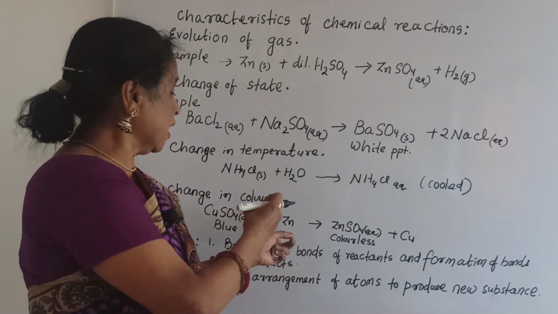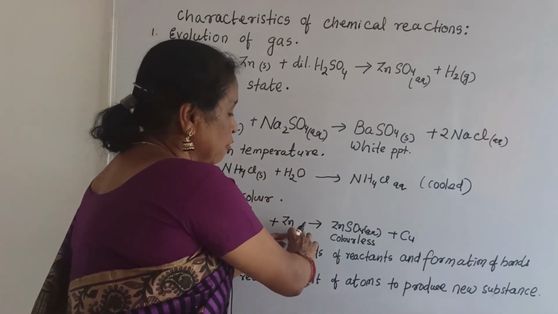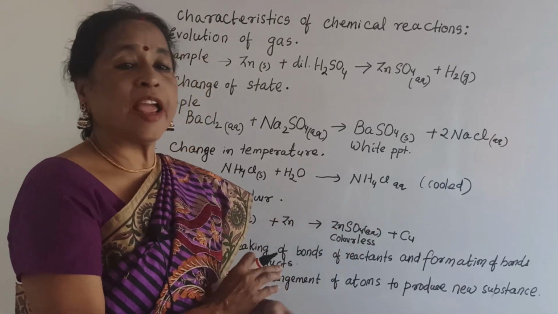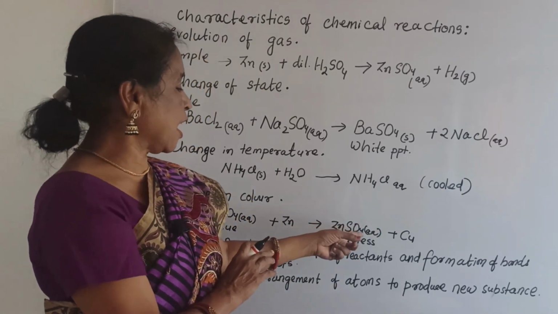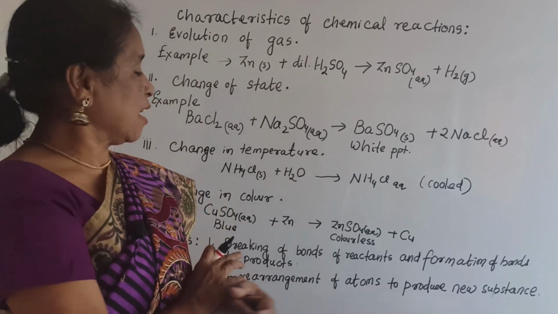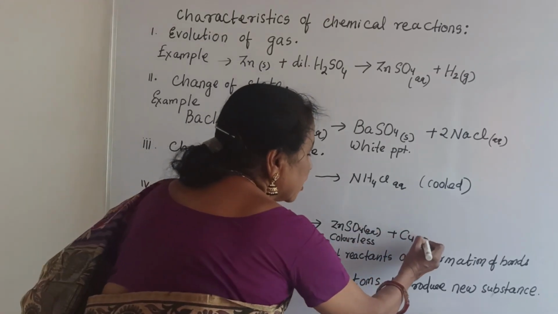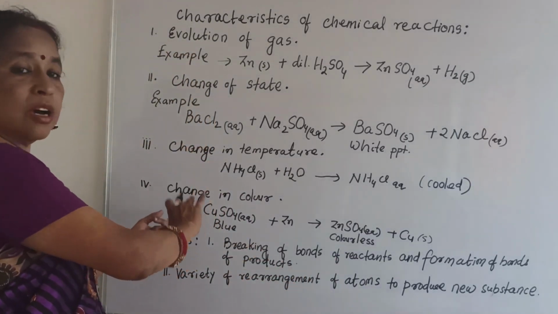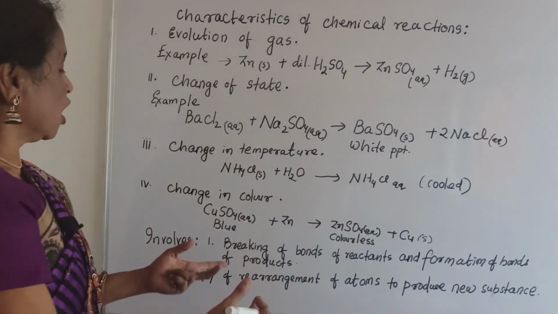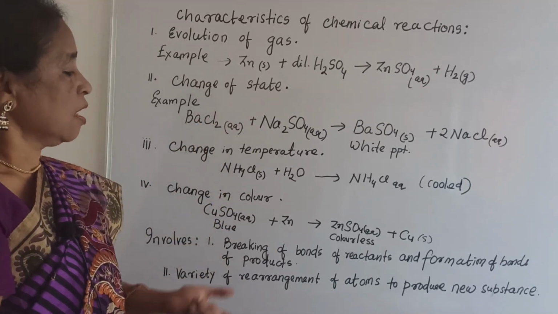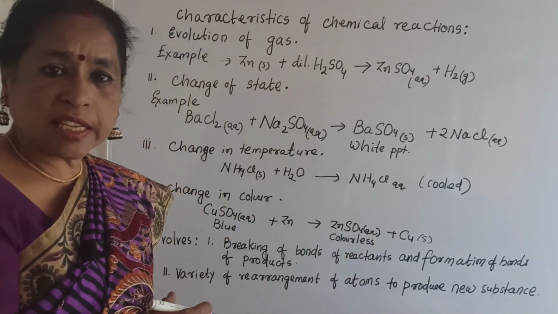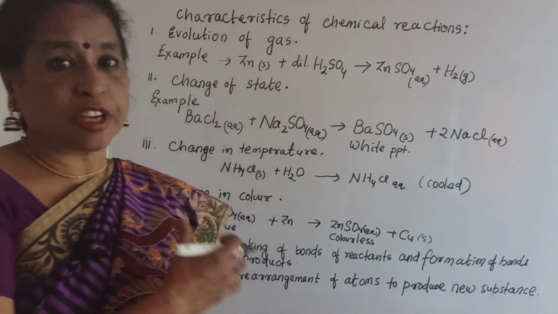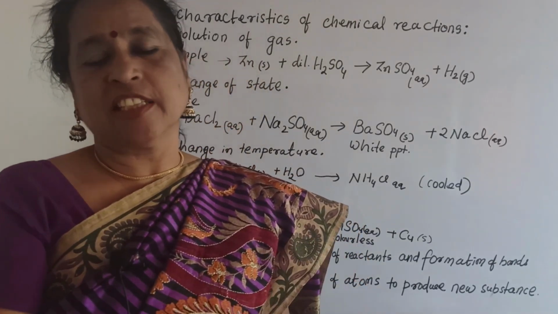Copper sulfate and zinc granules react, and it gives zinc sulfate aqua, which is colorless. And the other product is copper. That means you can see here the blue color changes to colorless, because copper sulfate is blue whereas zinc sulfate is colorless, and that means these are the main characteristics where you can say yes, a chemical reaction takes place.